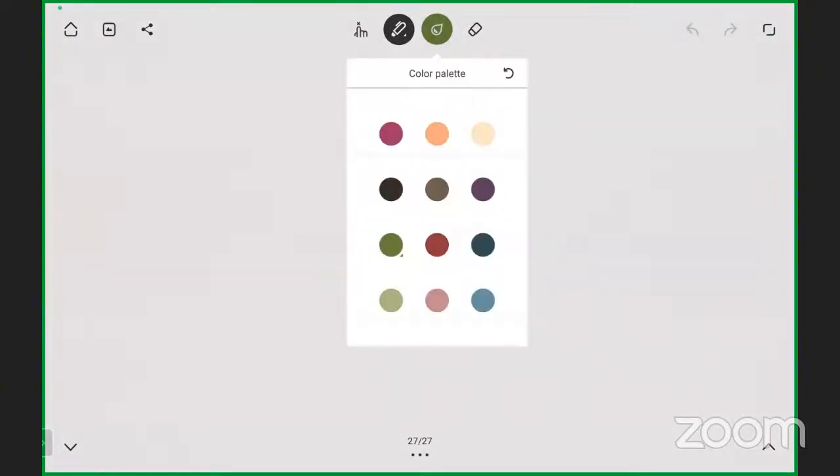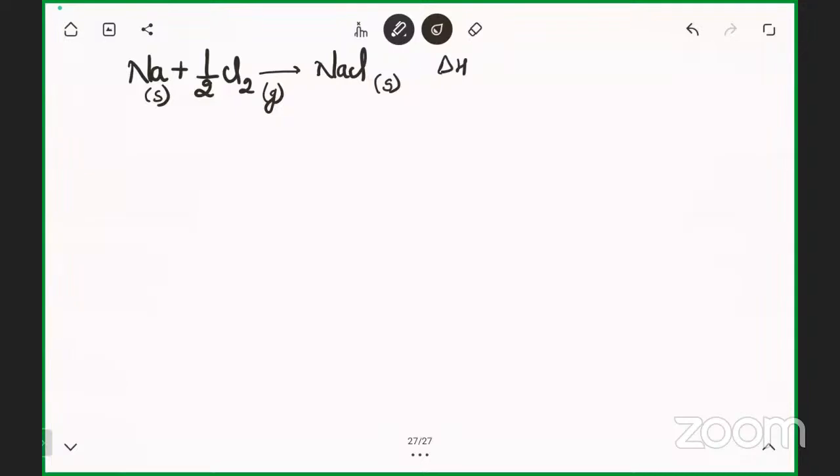So I'll take an example. This is quite important, what I'm saying right now. Consider a reaction: Na is reacting with half Cl2, forming NaCl. If I take it as Cl2, then this will not be considered as 1 mole. We are talking about 1 mole only. Sodium is solid, chlorine is gaseous, NaCl is again solid because it's an ionic compound. This is the net reaction, and the net reaction enthalpy change I consider as delta H.